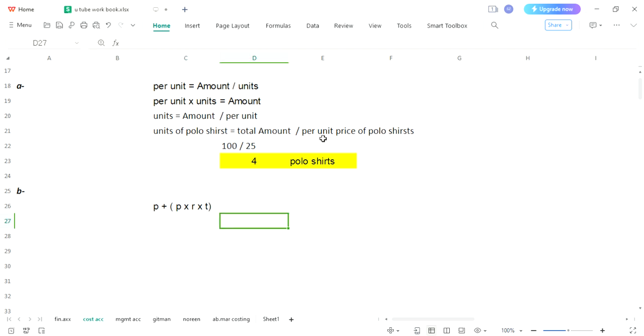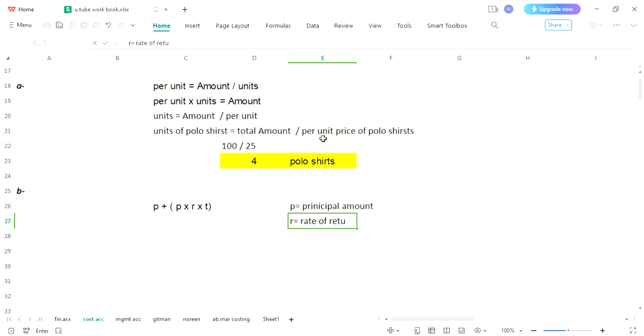P over here, let me explain you. P here is principal amount. R would be considered as rate of return. T would be considered as time period.